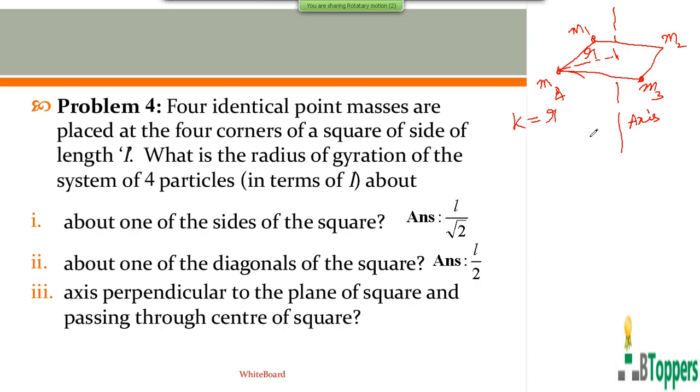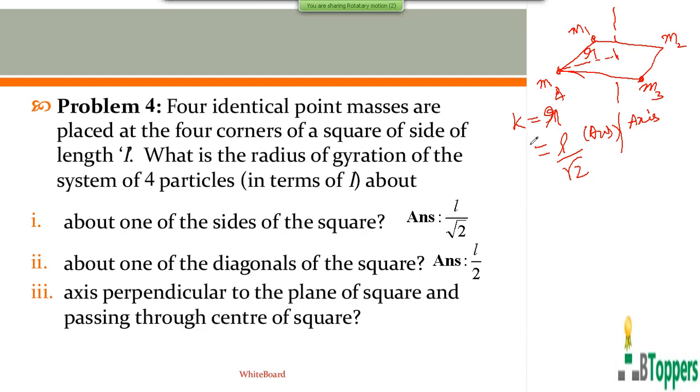In this case, the axis is perpendicular to the plane of the square and passing through the center of the square. So the radial or perpendicular distance of each particle from the axis is equal to half of the length of the diagonal, that is, the distance of each corner of the square from the center of the square will be equal to L by root 2. So that will be the answer for question number 3. That means I have directly made use of one of the conclusions which I discussed in one of the special cases in the previous class.